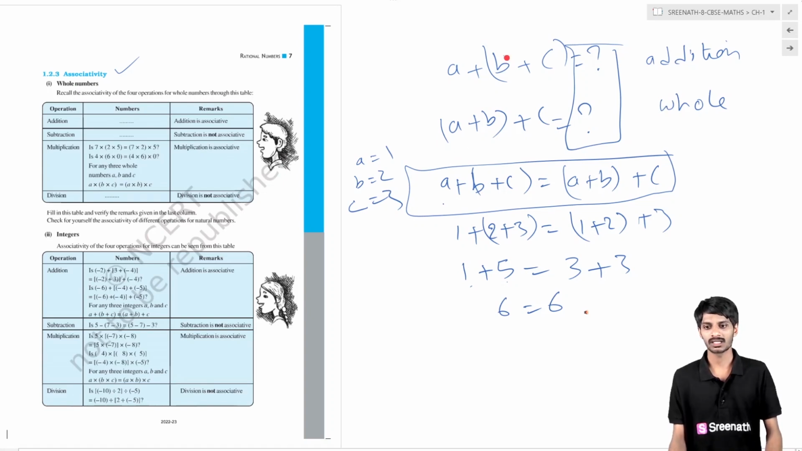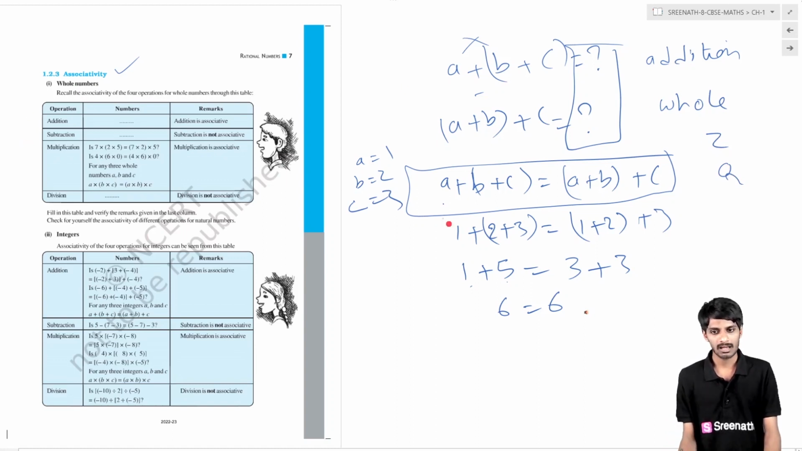This is the property. We are applying this same property for different operations, like multiplication and subtraction, and we are taking different numbers like whole numbers, integers, rational numbers. So coming to this property for whole numbers, addition is associative, and subtraction is not associative. Multiplication is associative. Division is not associative.